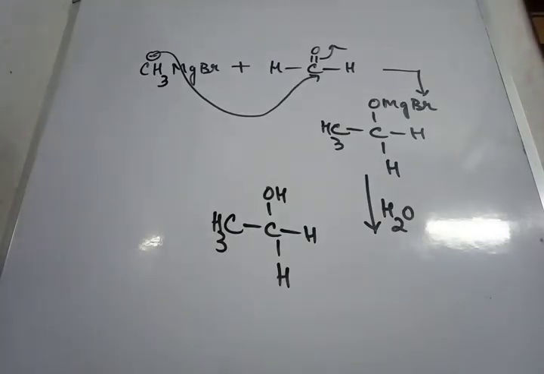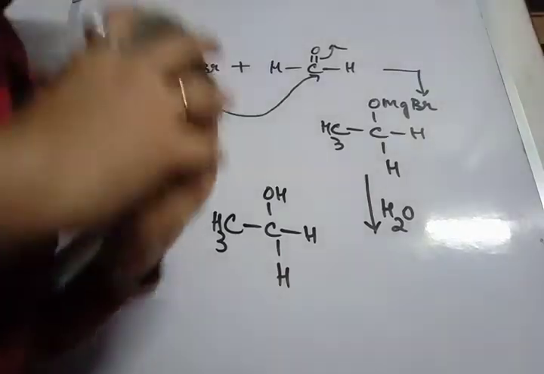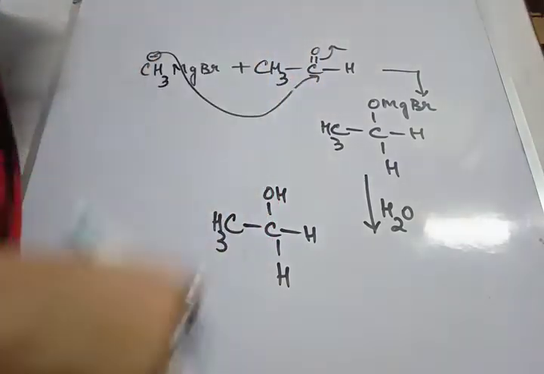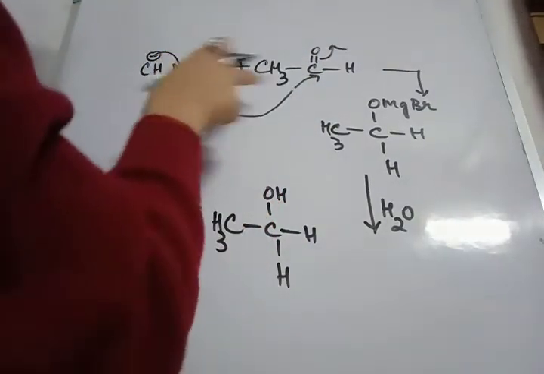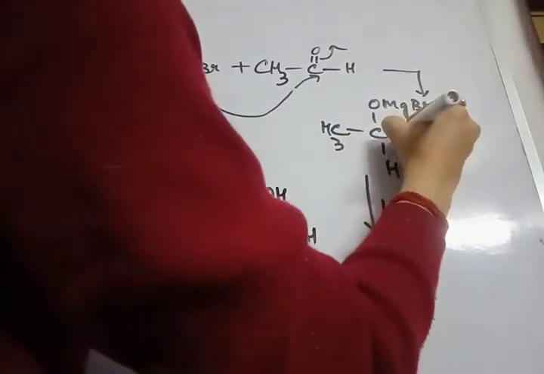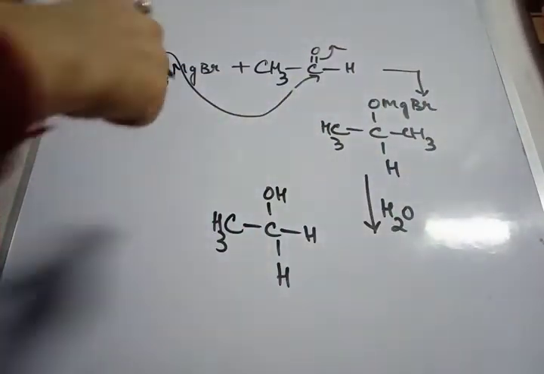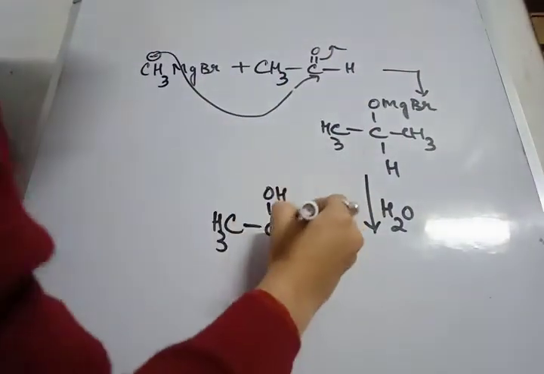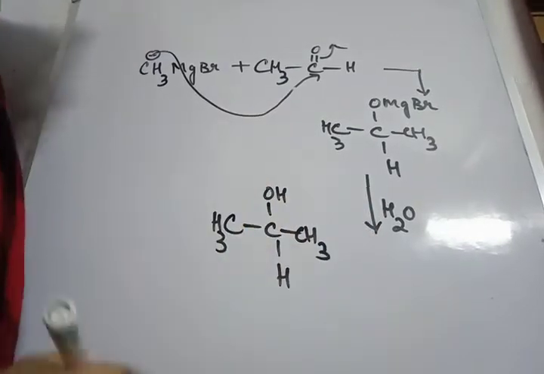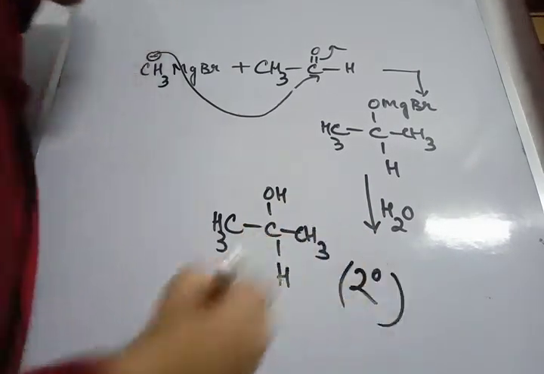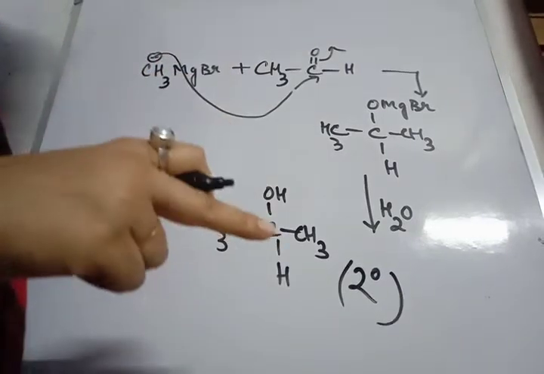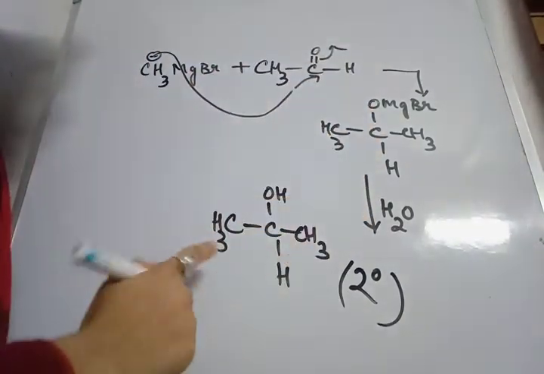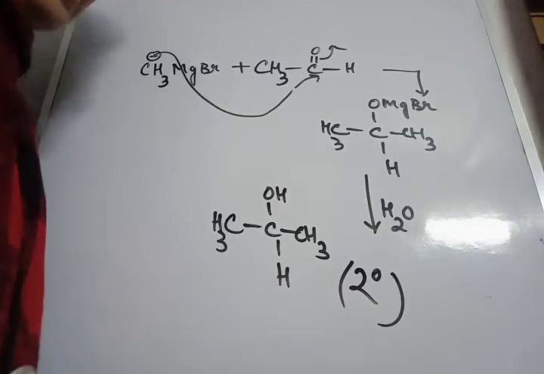Next, when it is treated with acetaldehyde, if I just write CH3CHO, then what do I get? Here one CH3 I have to write. Others will be okay, I think. Now hydrolysis done. So this one, CH3, 2 degree alcohol. That means when methyl magnesium bromide was treated with formaldehyde, you are getting ethanol, that is 1 degree alcohol. When it is treated with acetaldehyde, we are getting isopropyl alcohol, which is a 2 degree alcohol.